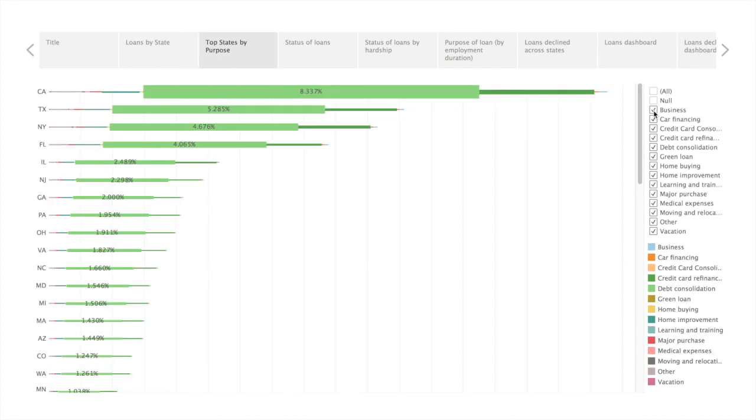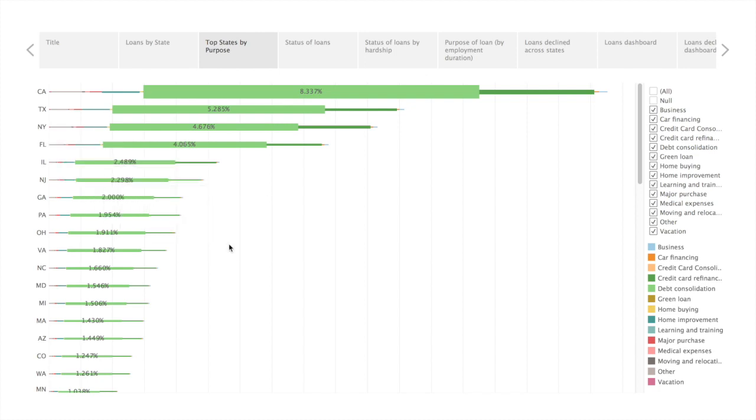The next slide presents a listing of loan amounts for different purposes, and this time sorted by state. We see that the majority of loan applications were for debt consolidation and for credit card refinancing, and this applies in almost all the states. The top states, as before, are California, Texas, New York, and Florida.